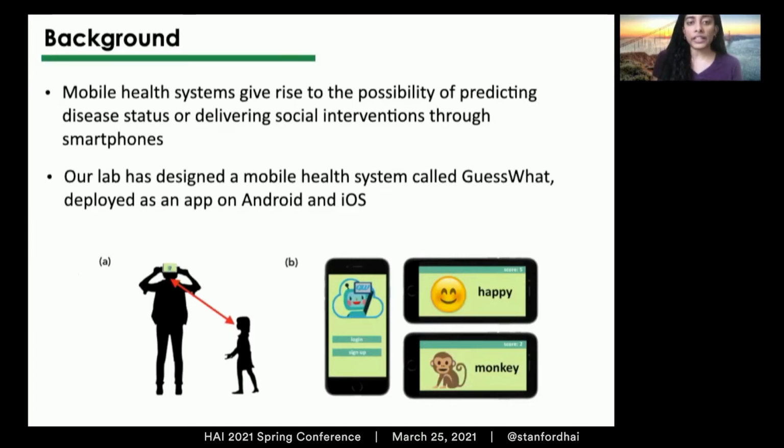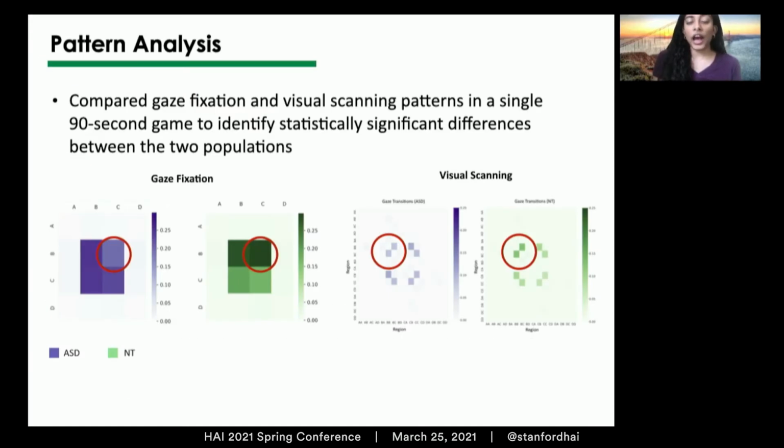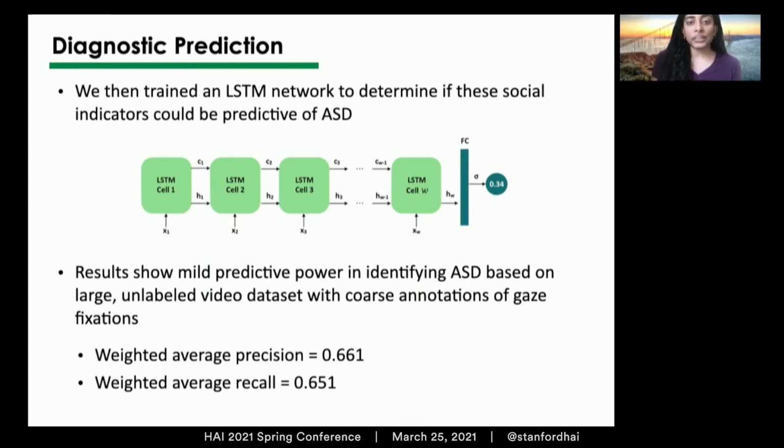We utilize automated data annotations to analyze two social indicators: gaze fixation patterns and visual scanning motifs. Our work identifies one statistically significant region of gaze fixation and one significant visual scanning pattern that differed between neurotypical children and children with ASD during gameplay. In addition, a deep learning model trained on coarsely labeled social engagement features demonstrates mild predictive power in identifying the presence of ASD. Ultimately, our results demonstrate the utility of game-based mobile health platforms in providing insights into disease diagnostics.